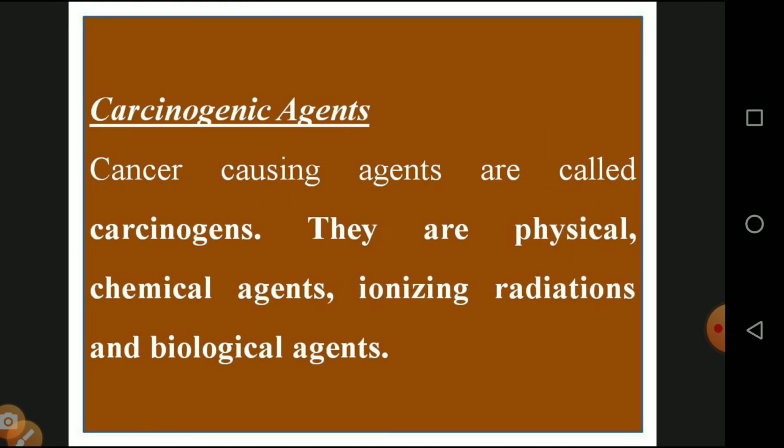And then carcinogenic agents. A carcinogenic agent means it causes cancer. The agent which is responsible for causing a cancer is called a carcinogenic agent. They are in the form of physical, chemical, ionizing radiation, and biological agents. Physical means by means of a substance. Chemical is involved by a chemical component. Ionizing radiation is created by UV rays, X-rays, gamma rays, alpha rays, beta rays, such kinds of rays. And biological agents in the form of viruses, bacteria and biological substances create cancer.